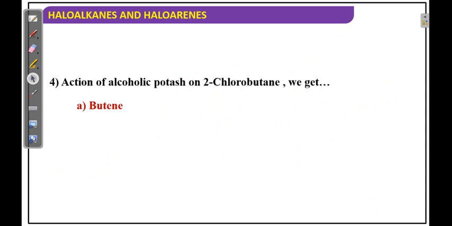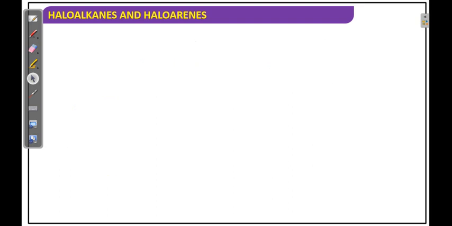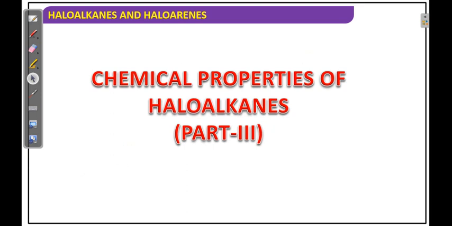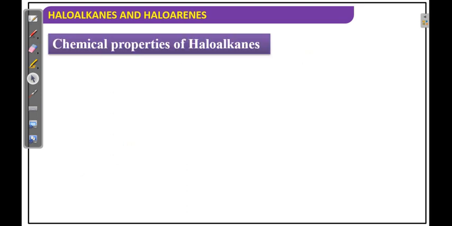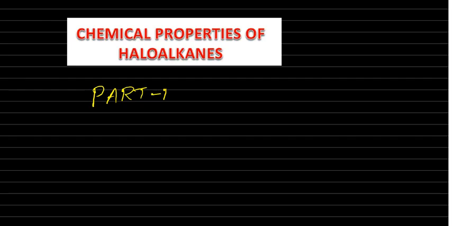Action of alcoholic potash on 2-chlorobutane. First you write the structure. This is the 2-chlorobutane. So we will get, generally a more substituted alkene is more stable. So the double bond we will get here, but-2-ene. Okay, right. Chemical properties of haloalkanes, part 3. Nucleophilic substitution reactions we will discuss in the next class, the next video.